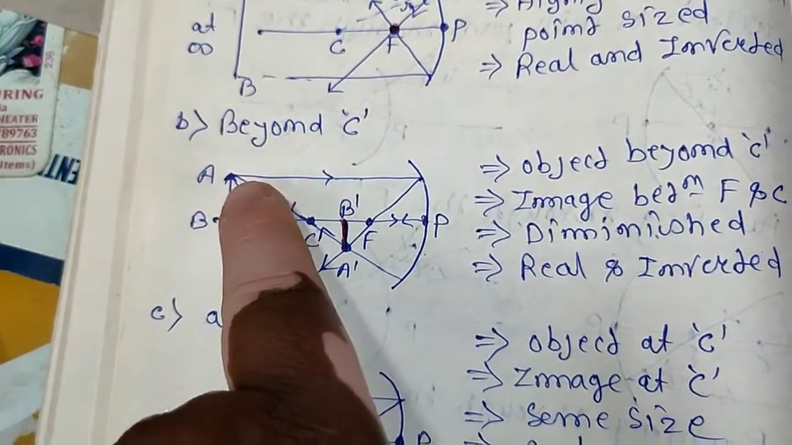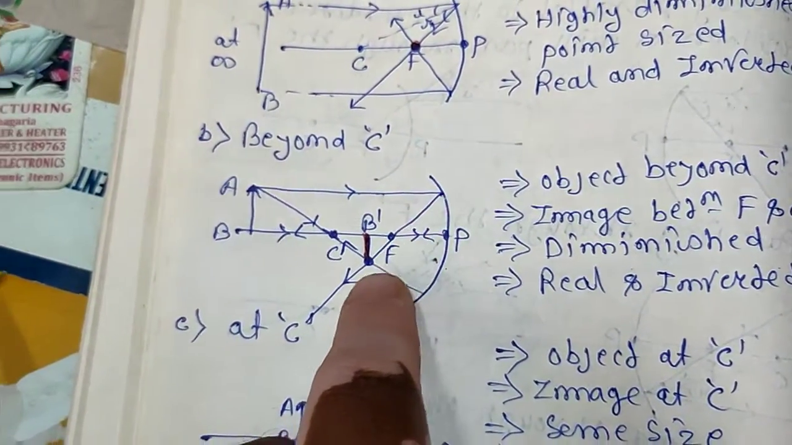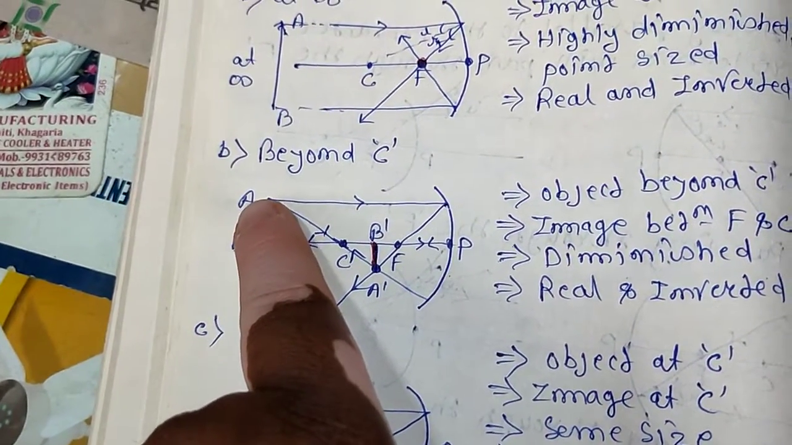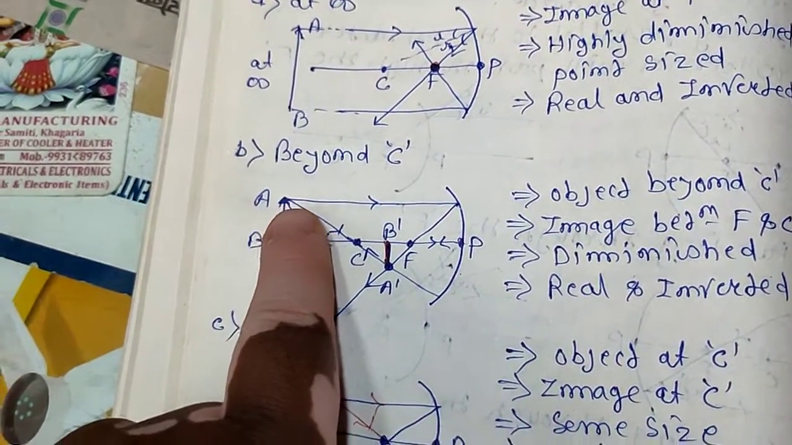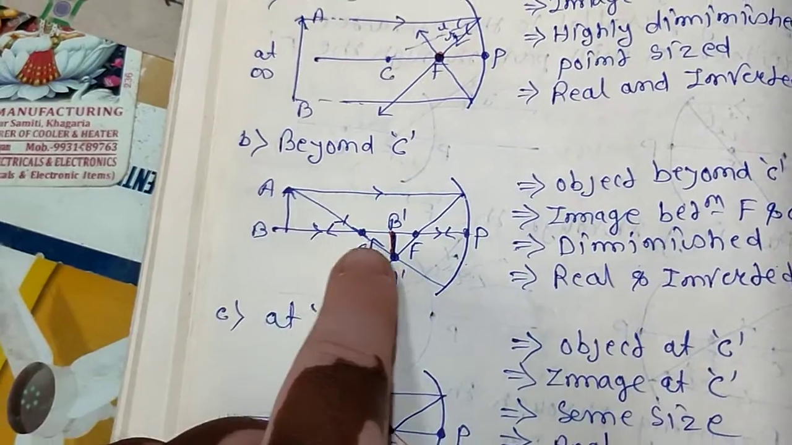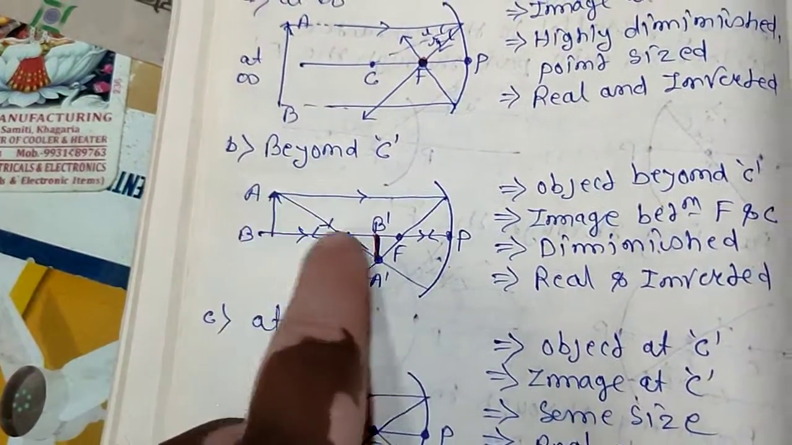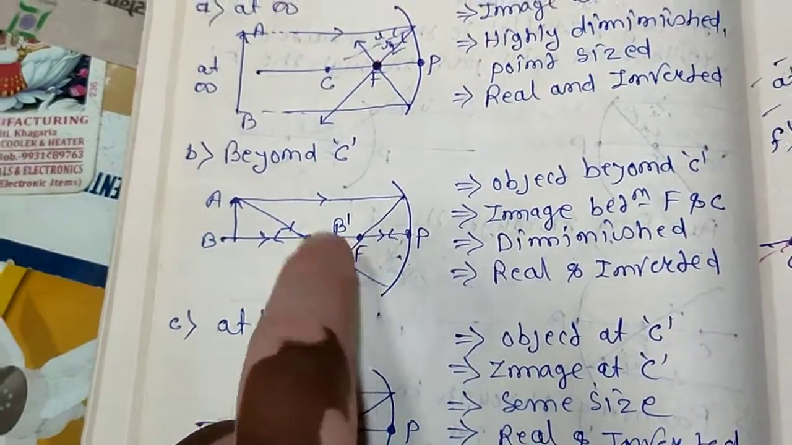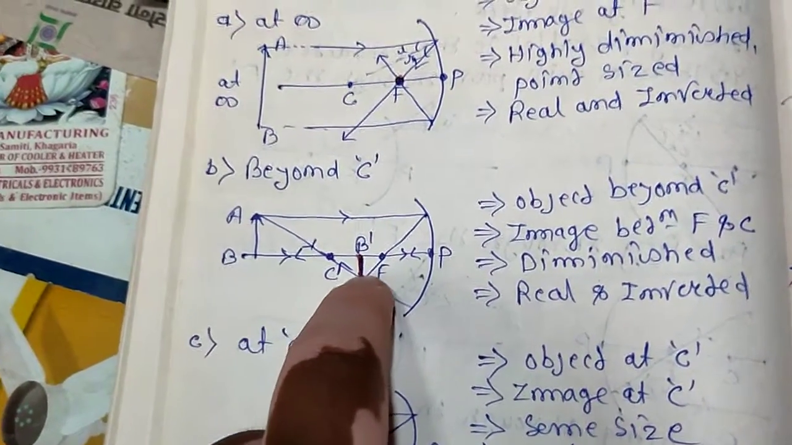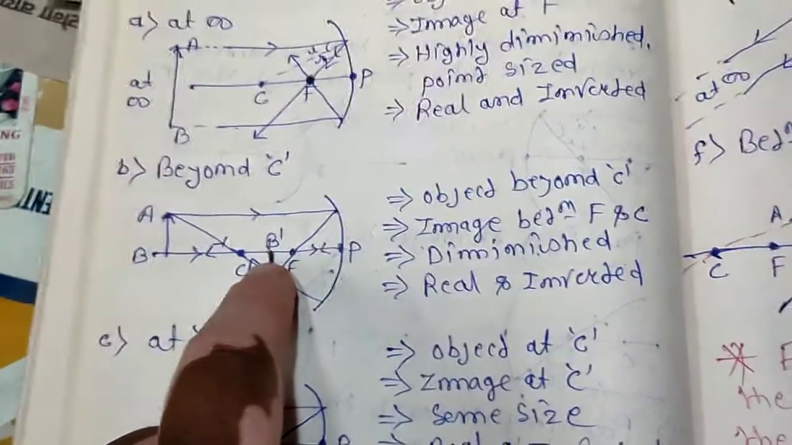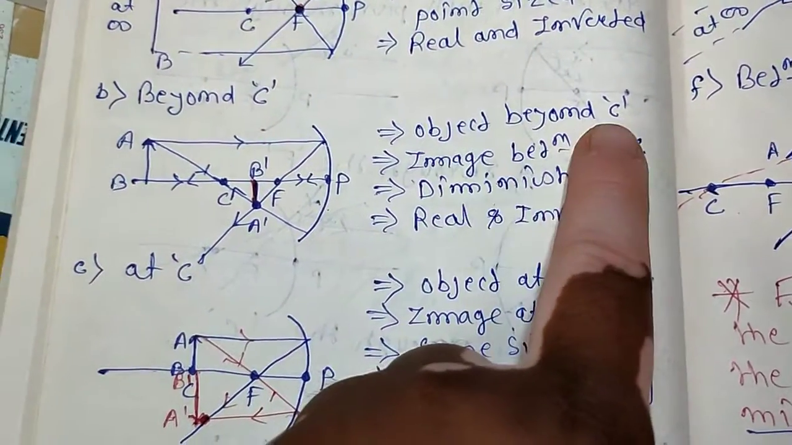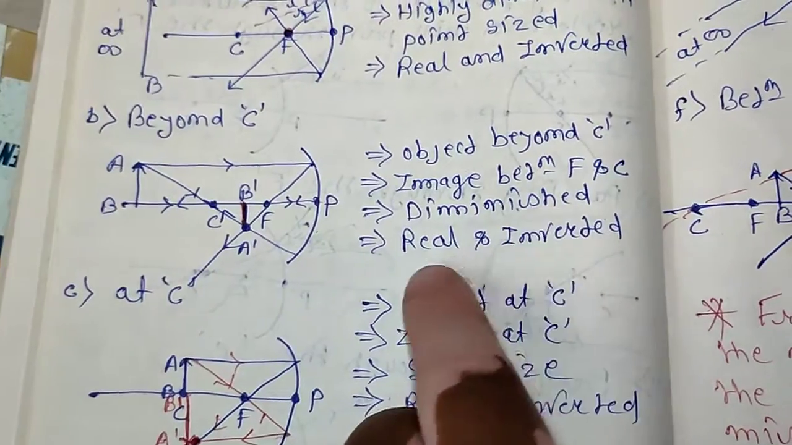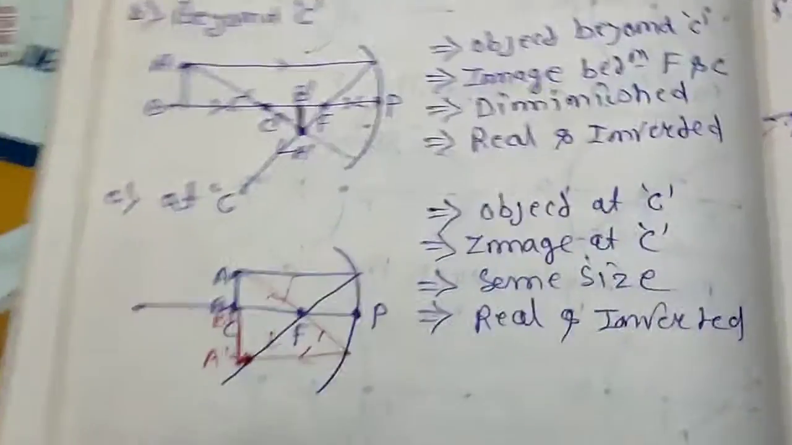Okay, a ray is coming parallel to the principal axis, passing through the F, and another ray we will take from the tip of the object and pass through the C. You can see the two rays are cutting at this point, so the image will be formed here only, that means in between C and F. So when the object is beyond C, the image is between F and C, it will be diminished, real and inverted.